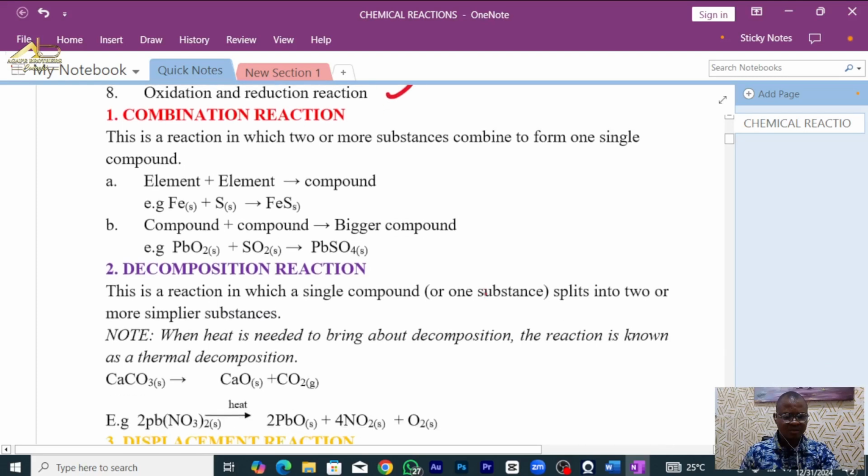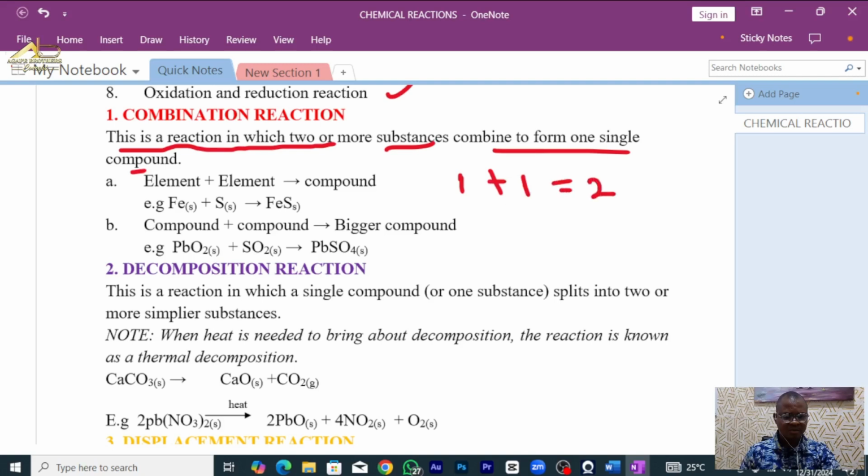Chemical combination is a reaction in which 2 or more substances combine to form a single substance. You can say 1 plus 1 gives us 2. In other words, 2 things are combined together to give us 1. Elements combine with elements to give us a compound. Now, I have iron combining with sulfur to give us iron sulfide. That's element combining with element. We can also have a compound combining with a compound to give us a bigger compound.